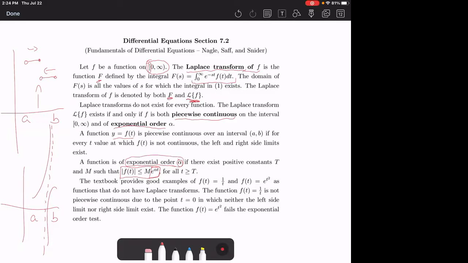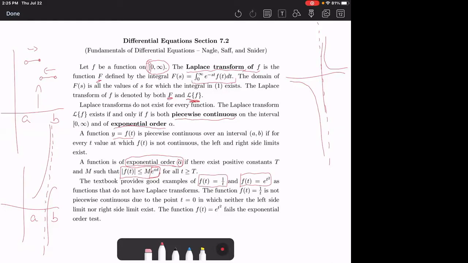The textbook provides good examples of f of t equals 1 over t and f of t equals e to the t squared as functions that do not have Laplace transforms. The function f of t equals 1 over t is not piecewise continuous due to the point t equals 0. When t is equal to 0, you can draw this asymptote in here, and the left and right side limits don't exist.